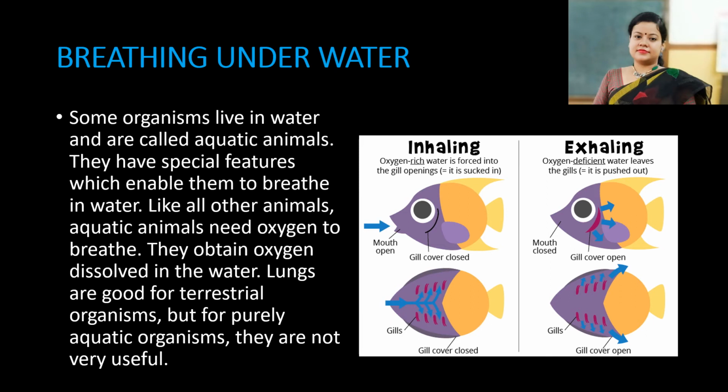While inhaling, oxygen-rich water is forced into the gills and it is sucked up. Just see, through the opened mouth, they take oxygen. Oxygen is entering into their body. In exhalation, oxygen-deficient water leaves the gills. It is pushed out. See, carbon dioxide rich water is pushed out through the gills. So you can see, for exchange of gases, fishes continuously open and close their mouth.